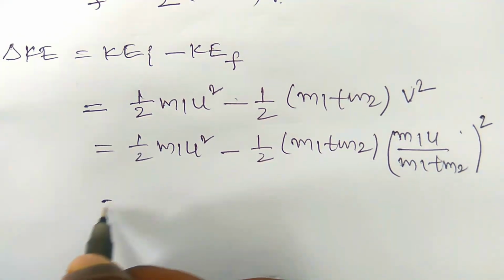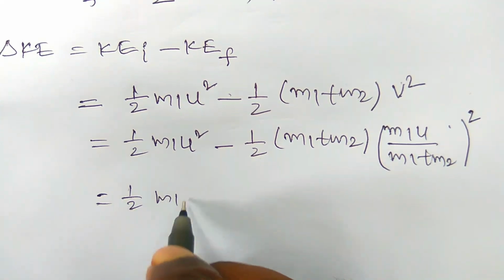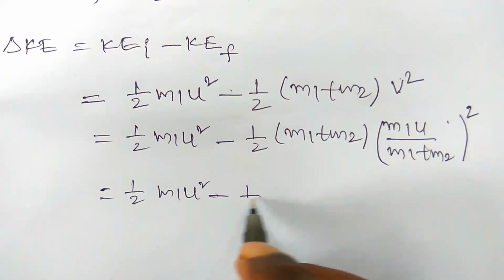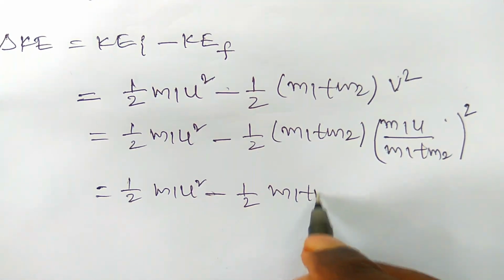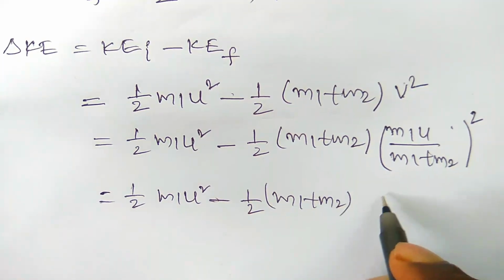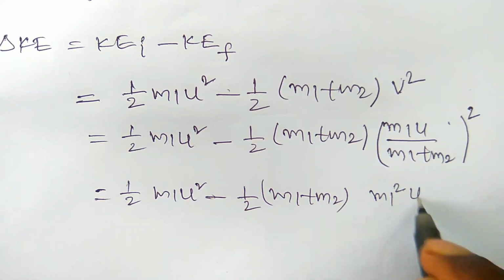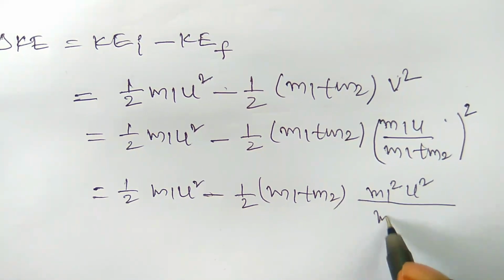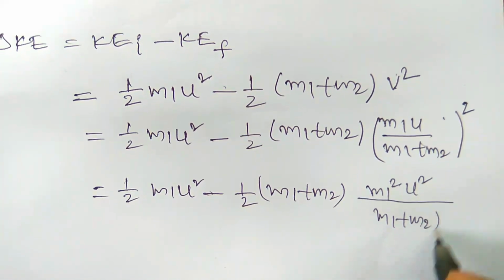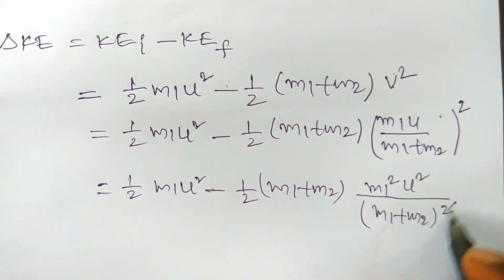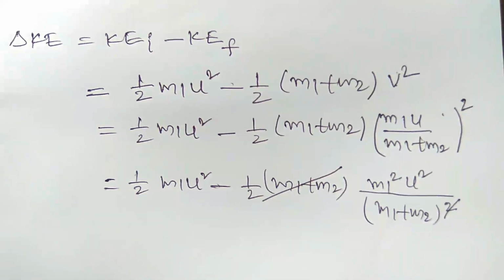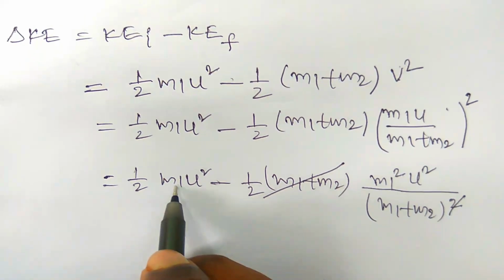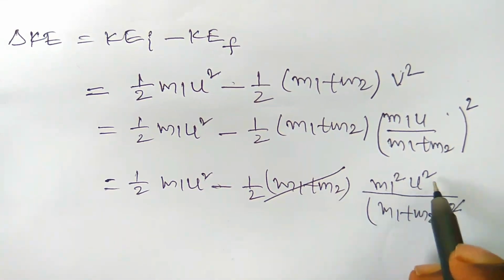Here this is equal to 1 by 2 m1 u square minus 1 by 2 m1 plus m2 into m1 square u square, whole divided by m1 plus m2 whole square. This whole square and this m1 plus m2 cancel out. Of m1 u square, m1 square u square off.